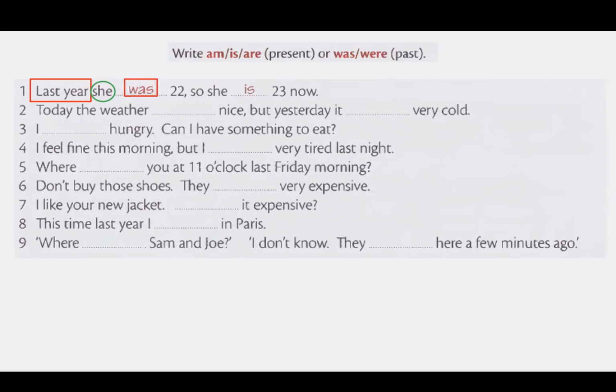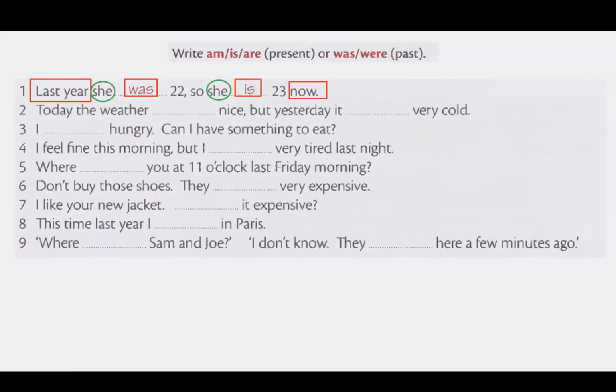So it says now. Now is a time expression about present. So it's talking about the present time. And you need to think about the present form of to be. Am, is, are. You need to check the subject. The subject is she. So with she, we use is. She is 33. So now it is your turn.